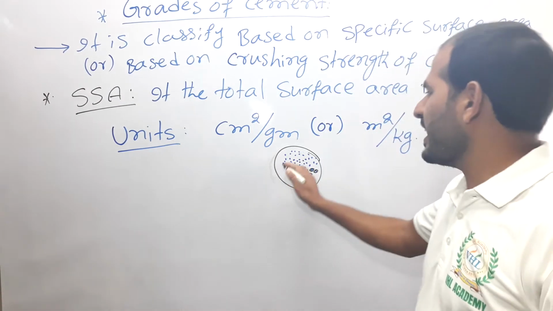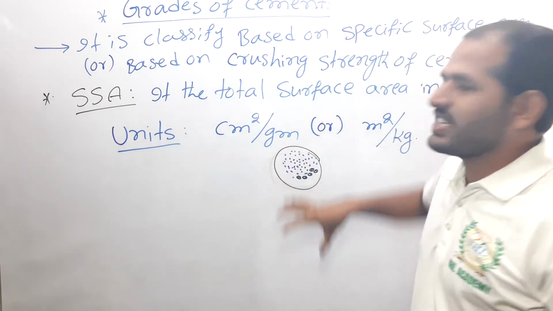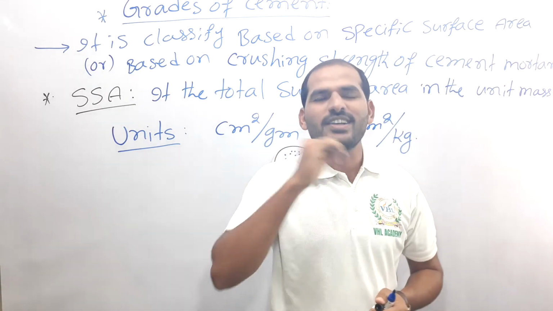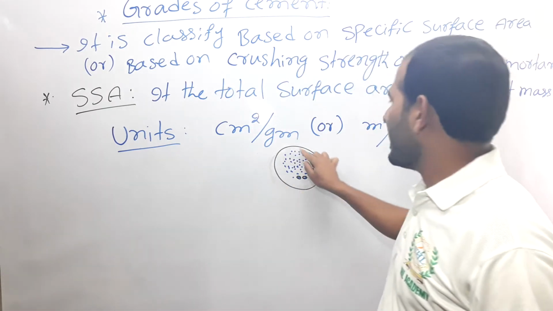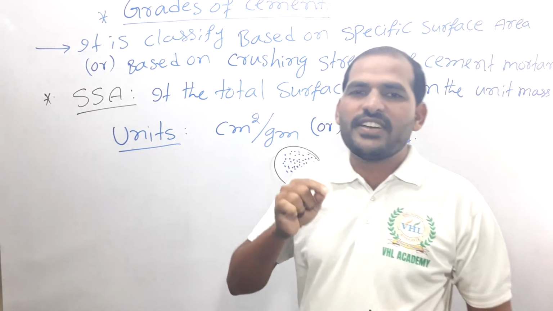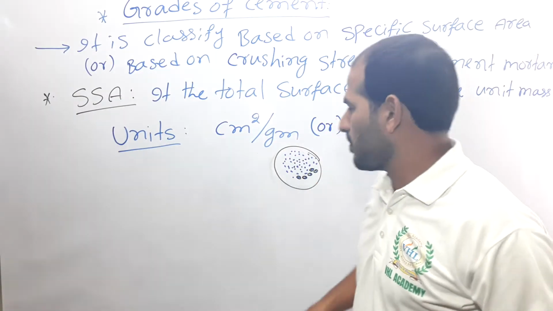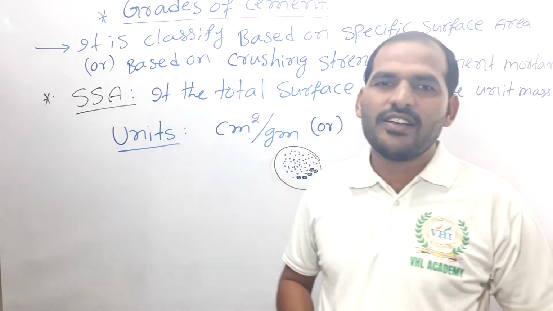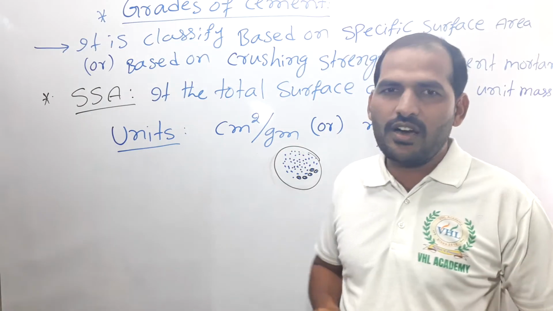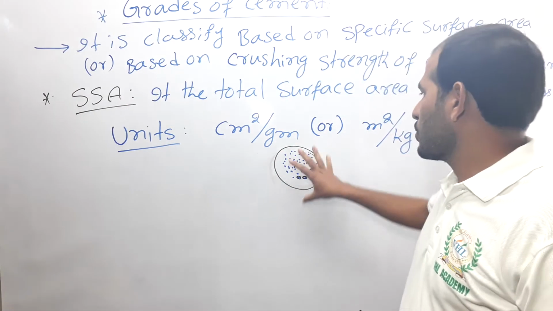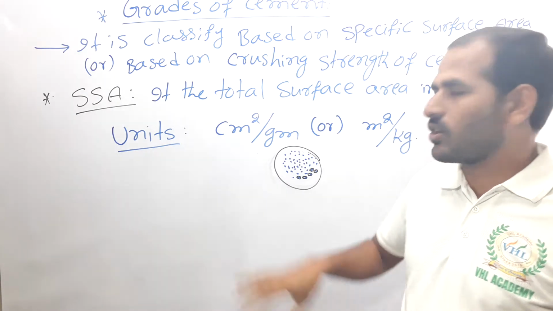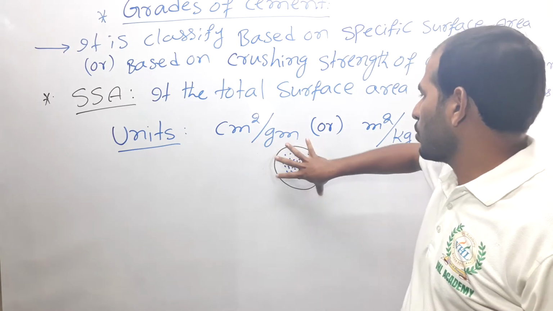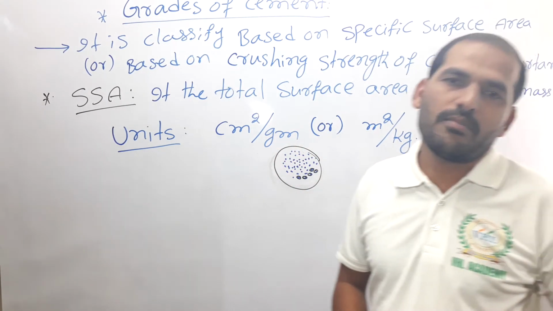If you take 1 kg of cement, the mass is 1 kg, and if you calculate the total surface area of all the individual particles, that is the total surface area per 1 gram of cement, in meter square.